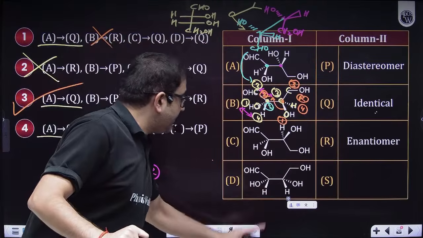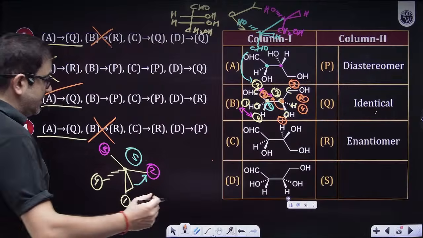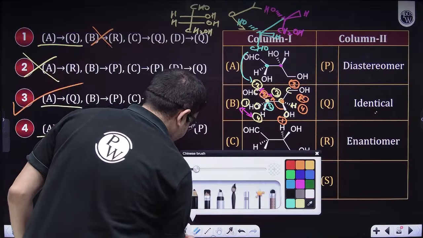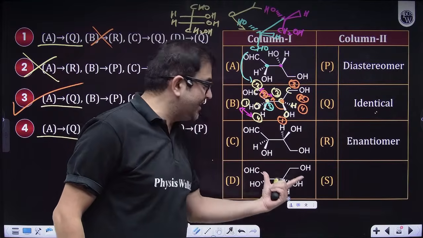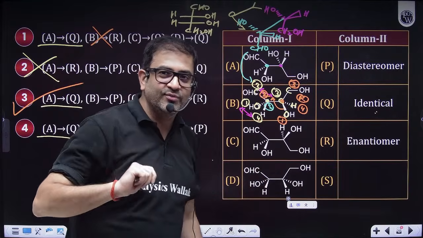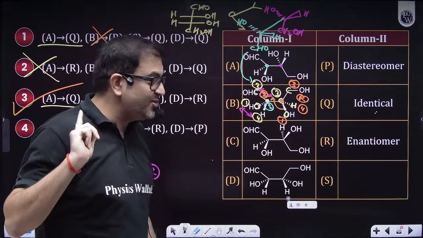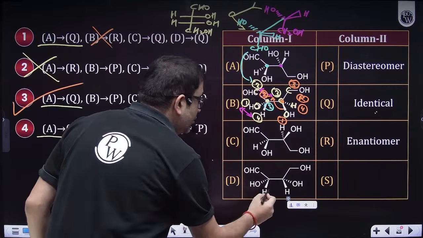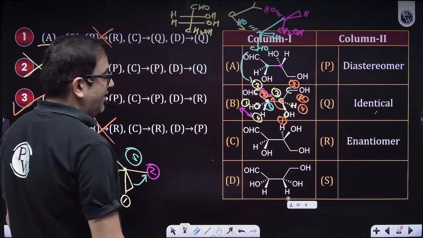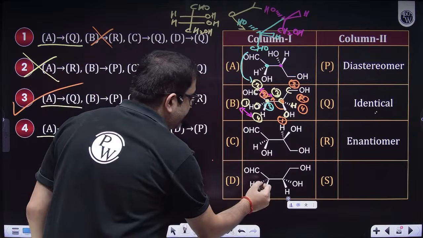This is the D one. So let us solve this. Or rather, assigning RS, it is much easier to draw the Fischer projection. Do you feel so? Okay, sir. Then let us draw the Fischer projection, sir. Yes, sir. We have to draw it.